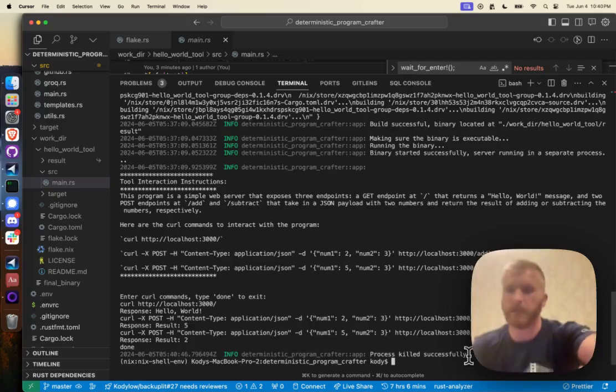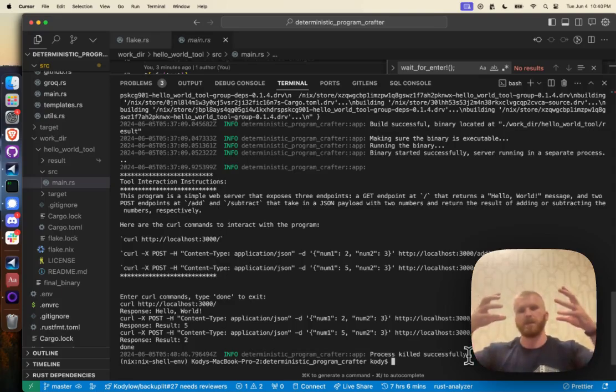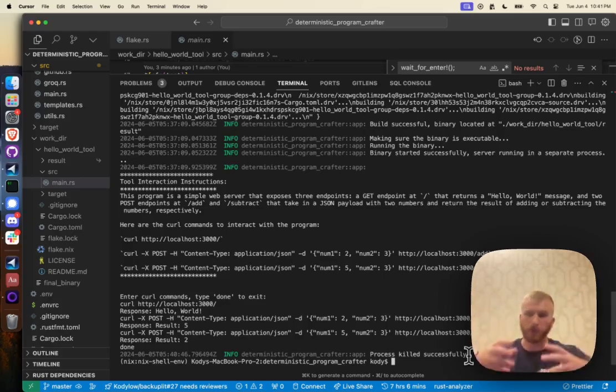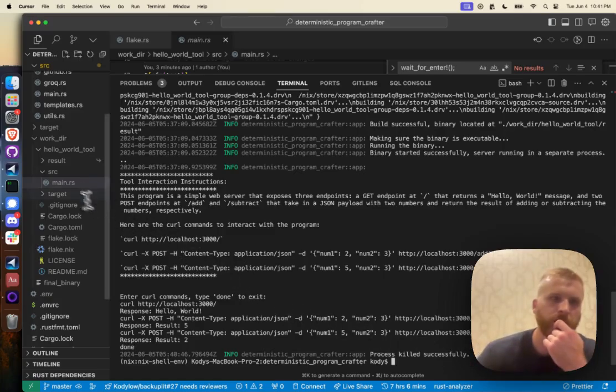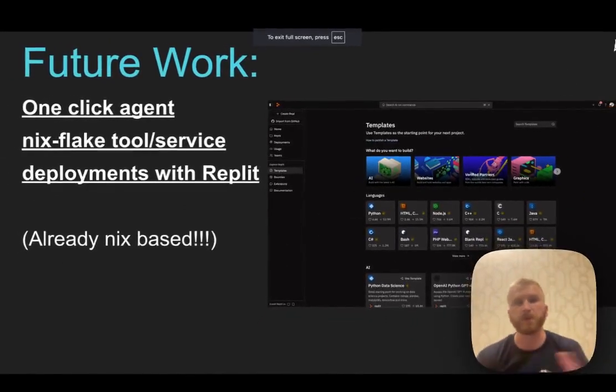So kind of in summary here, the agent asked the tool for something that it needed. The tool, which is Flakebot, built another tool, deployed that tool and then instructed the agent how to use it, we could use that tool, and then we were done, it killed the tool, right? And because we're using Rust, we can iteratively at compile time make sure that it's doing the thing that the agent wants us to do. And because we're deploying it with Nix, we can make sure that it always deploys correctly and we never end up with dependency issues, right? So that's the demo. So to finish up, future work.